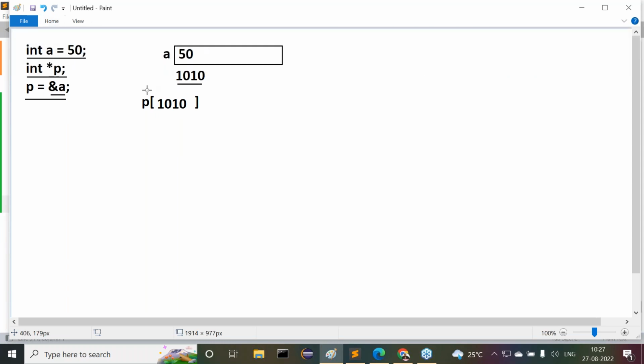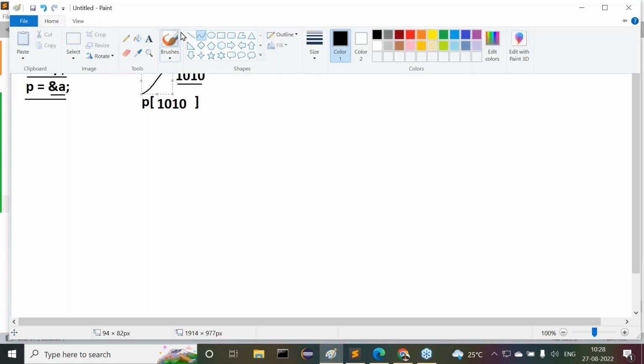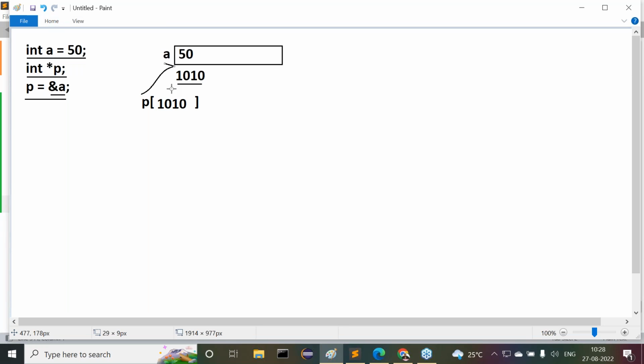Now literally we can say the p variable is referring to the address of a. Am I right or not? Your pointer variable is referring to the address of a.